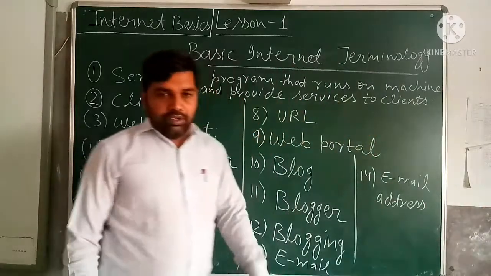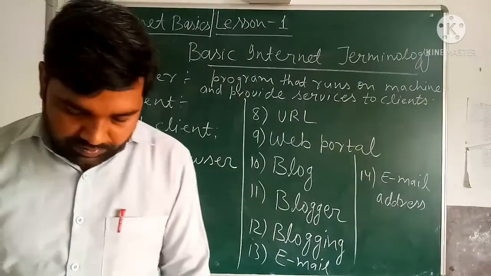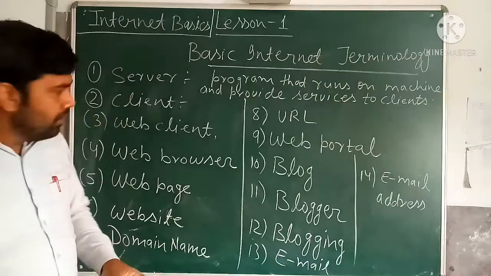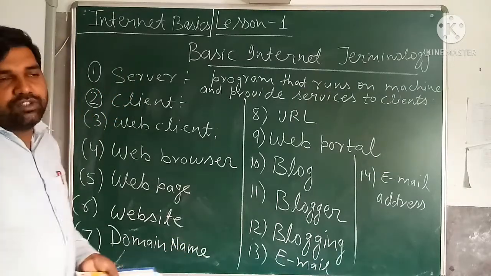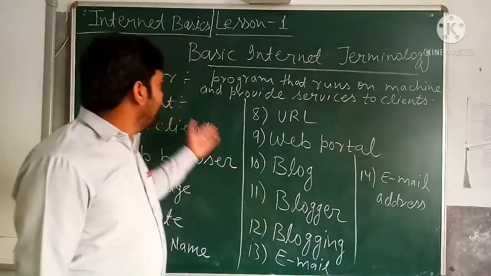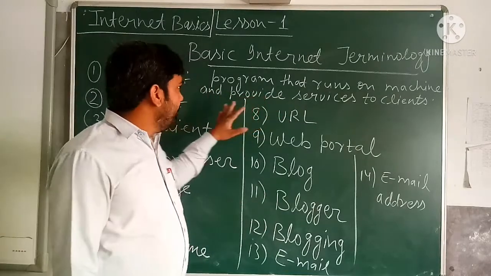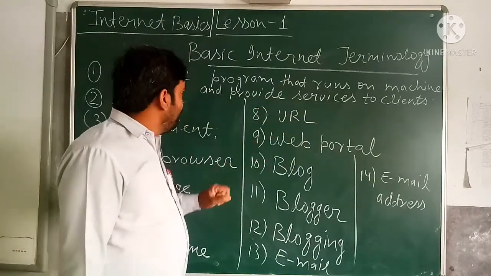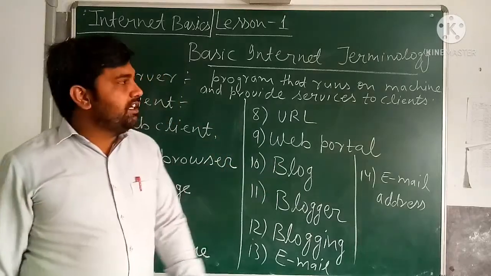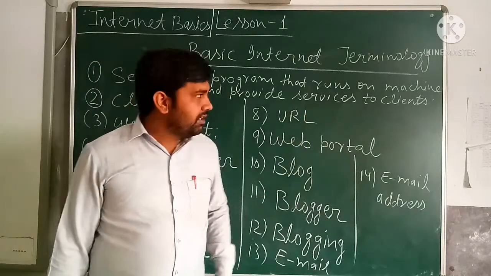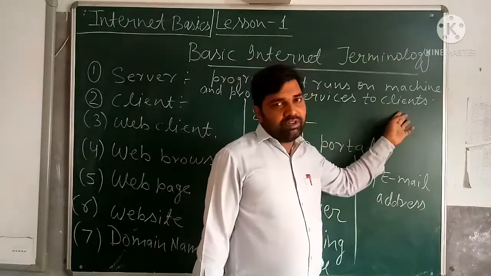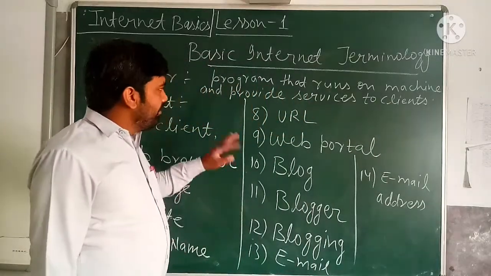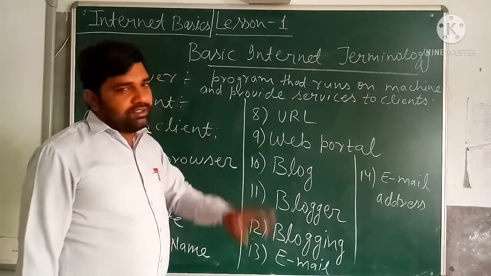Okay. Now see the server. So first word is the server. What is a server? Server is a program that runs on a machine, means a computer. So this server is a software that runs on a machine, means on the computer, that is the CPU, and provides services to the clients. The client is also a machine, which may be any computer or any mobile, both are machines only. So the server runs on a machine and provides services to the clients.